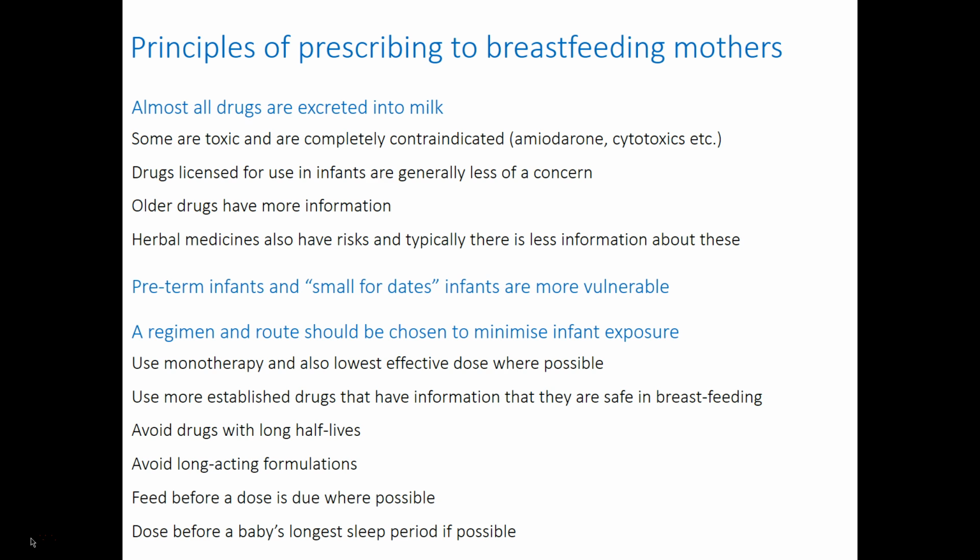The most vulnerable infants are preterm infants and those who are small for dates. You should use a regime and a route to minimize infant exposure to harmful effects of medication. So try to use monotherapy and the lowest effective dose where possible. Use more established drugs that have information that they are safe in breastfeeding. Avoid drugs with long half-lives. Avoid long-acting formulations. Feed just before a dose is due where possible, that minimizes the potential harm. And dose just before a baby's longest sleep period also to minimize harm.